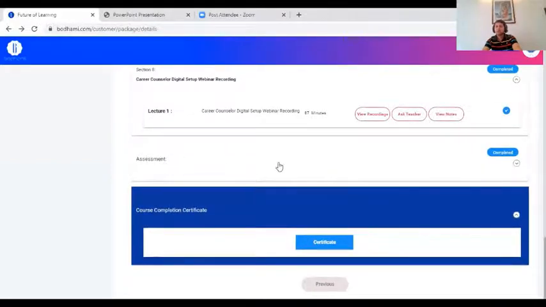Certificate you'll be able to download after you complete the assessment. You'll see the certificate link enabled. Automatically it will get enabled and you can download from here. You need to get 70% or more, but you can take multiple attempts of the exam, so that is not a problem. You can take as many attempts as you want.